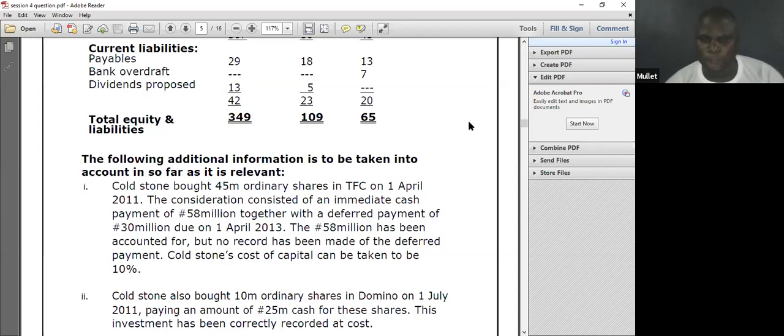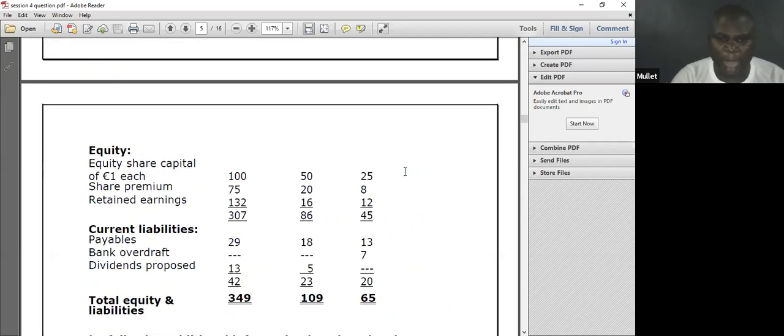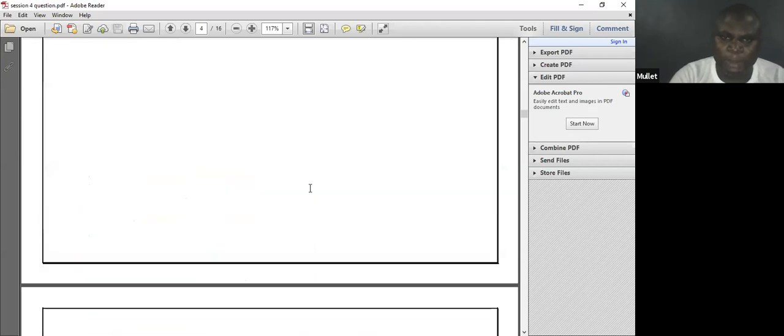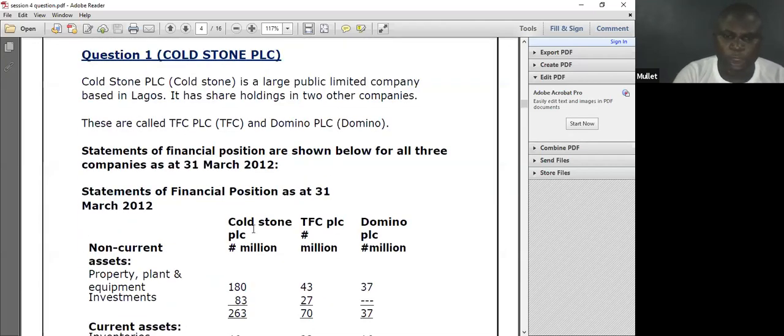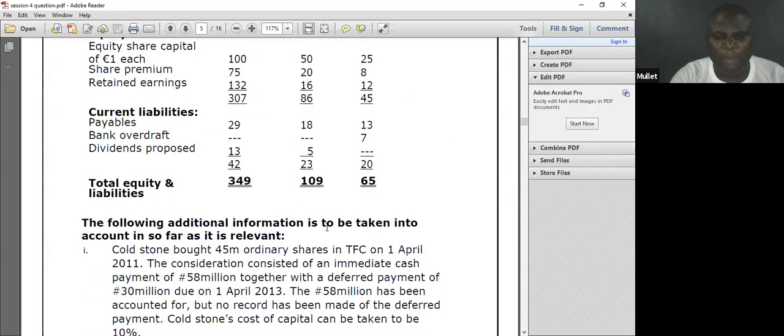What is my own duty? I will go to the share capital. Look at the share capital. Which company is this? Go up, this is Custom. This one bought 45 million shares in TFC. No problem. I will go there. 45 million ordinary shares in TFC. What is the share capital in TFC? 50.